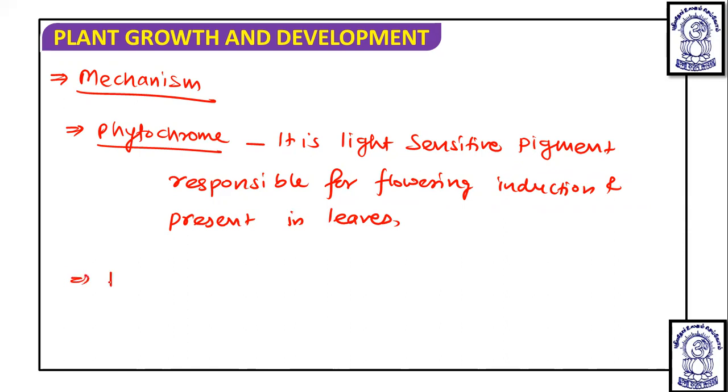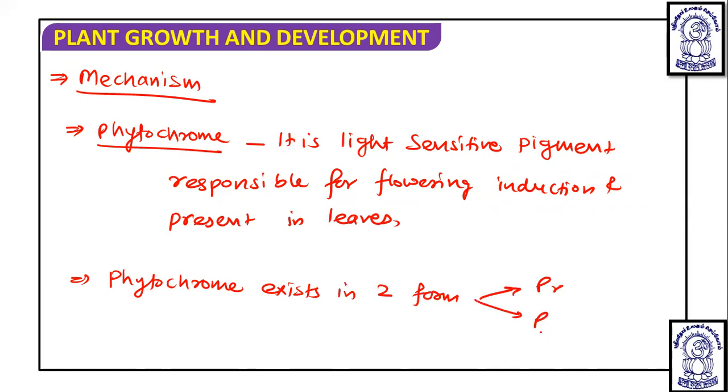Now it is known that this phytochrome exists in two forms, that is PR and PFR. PR is phytochrome red and PFR is phytochrome far red, and both are interchangeable or reversible to each other.